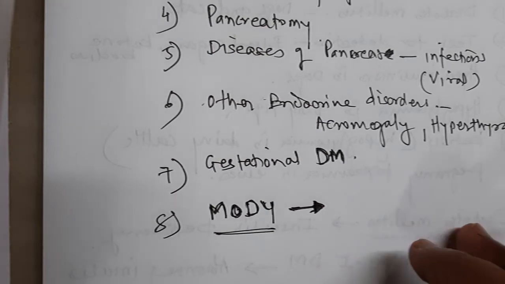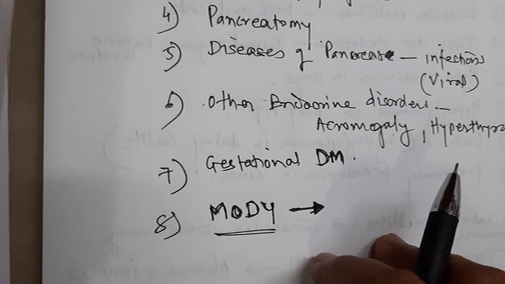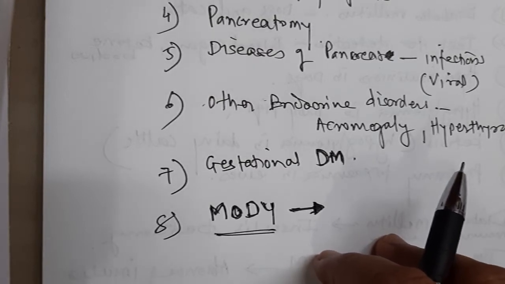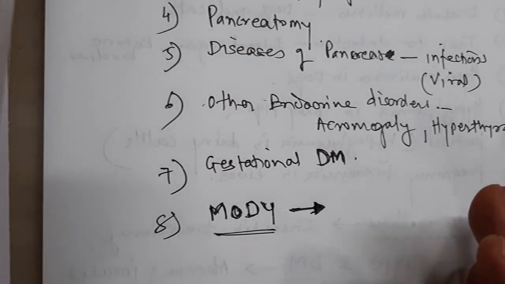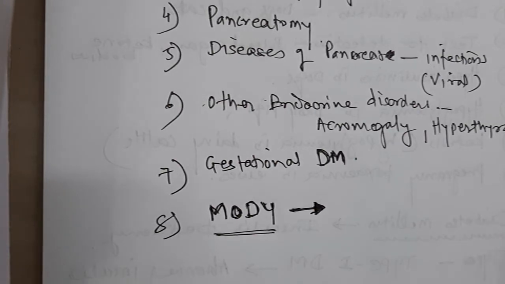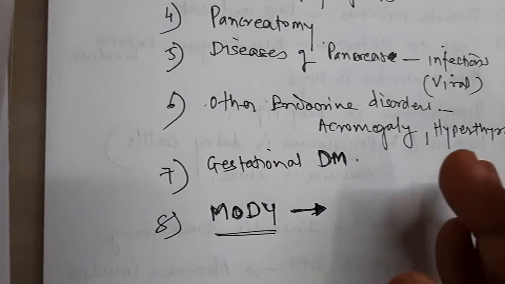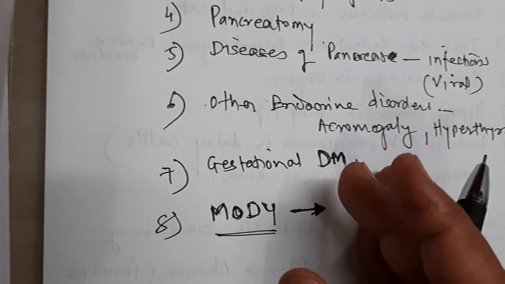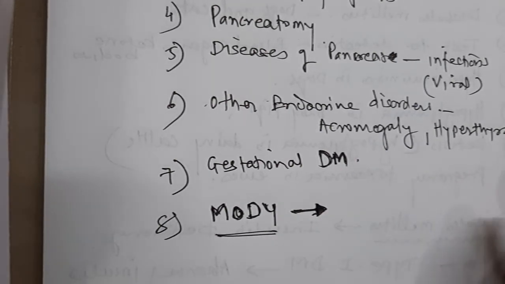So diabetes mellitus is a group of metabolic disorders. It occurs because of deficiency or complete absence of insulin. They are classified as type 1 and type 2 diabetes mellitus. Type 1, also known as juvenile type of diabetes because it occurs at a younger age, involves complete destruction of the beta cells, so there is complete absence of insulin. Insulin levels are very low or absent.